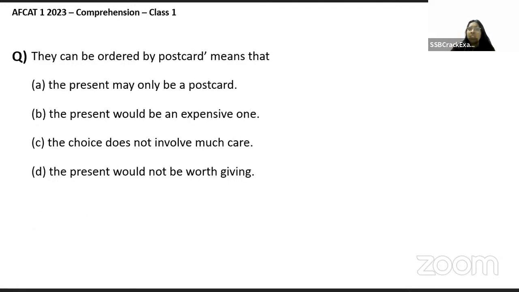They can be ordered by postcard means that the present may only be a postcard. The present would be an expensive one. The choice does not involve much care, or the present would not be worth giving. So basically, the word postcard is usually understood to be a card, okay? But what the writer is trying to say is that the choice of you sending a gift does not involve much care. Again, the same thing.